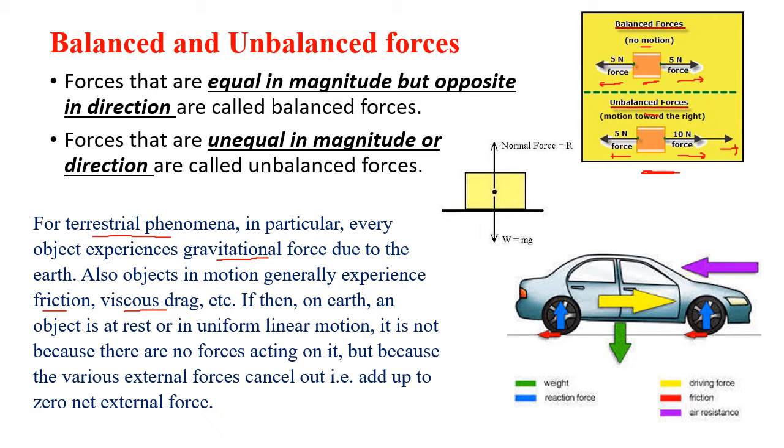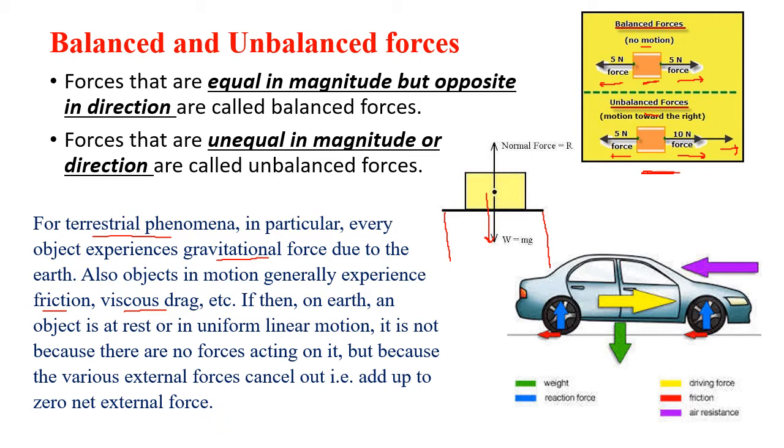Now gravitational force pulls everything down. You know that. Gravitational force is acting in the downward direction. It pulls everything towards the earth. Now you can see this picture here. There is a box on a surface, let us say a table. Now, gravitational force is acting in the downward direction. But if the gravitational force is in the downward direction, why is the box not going down?